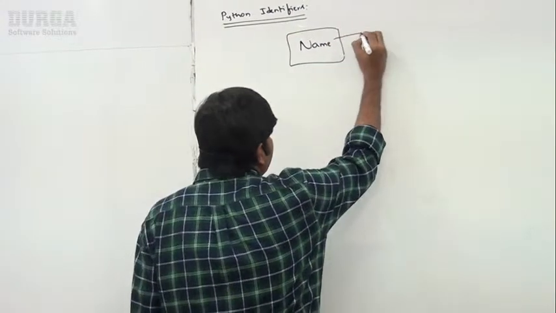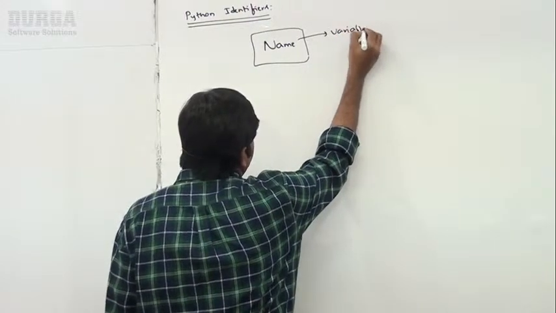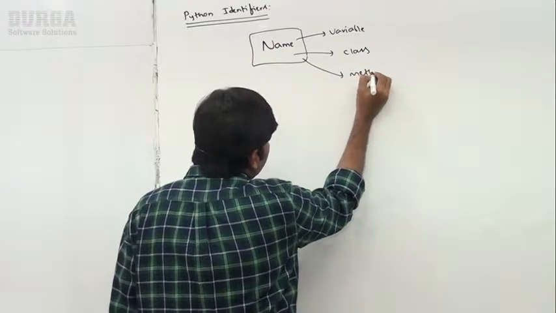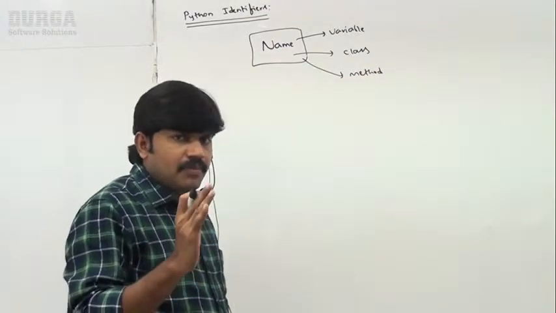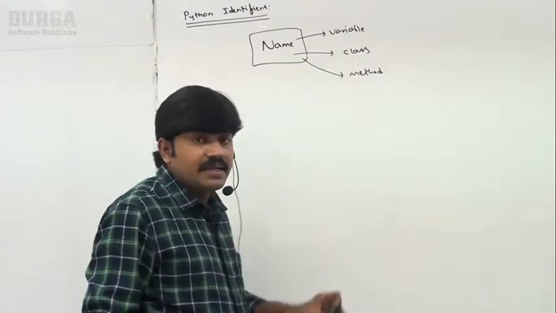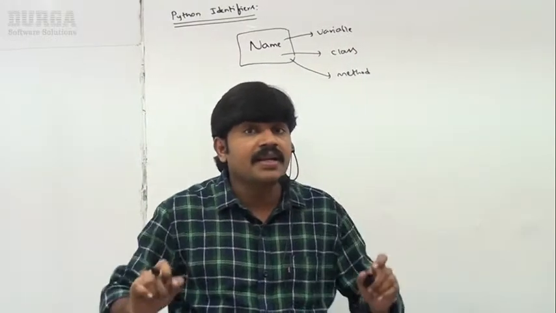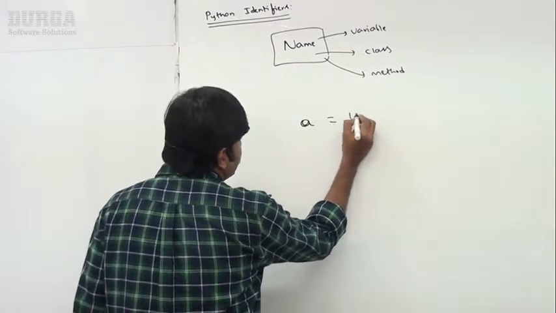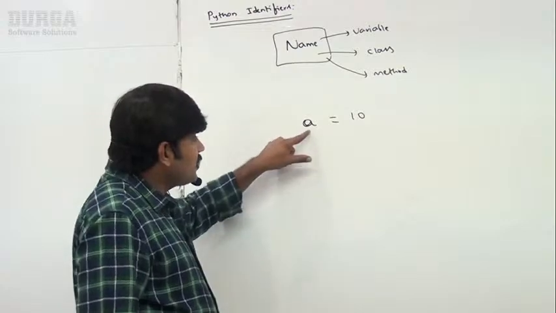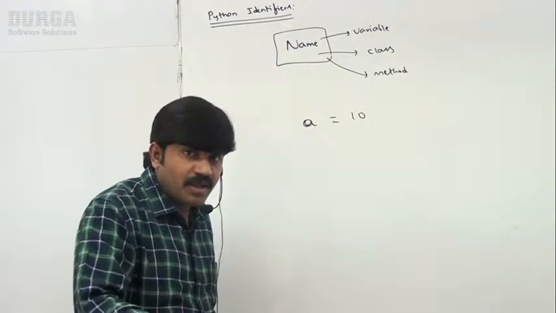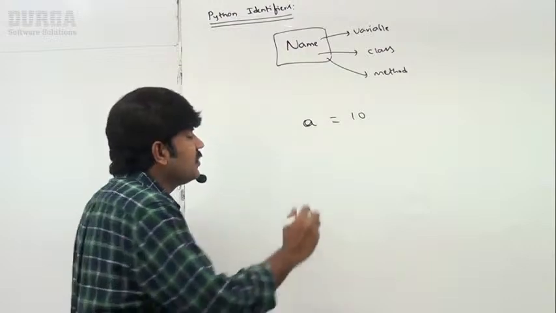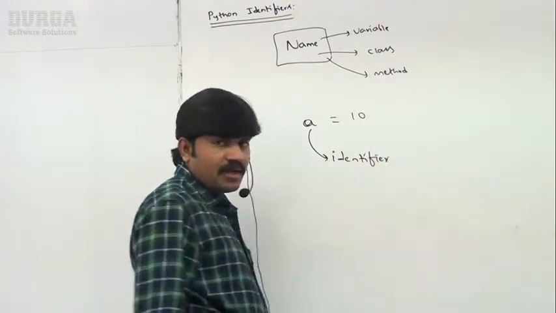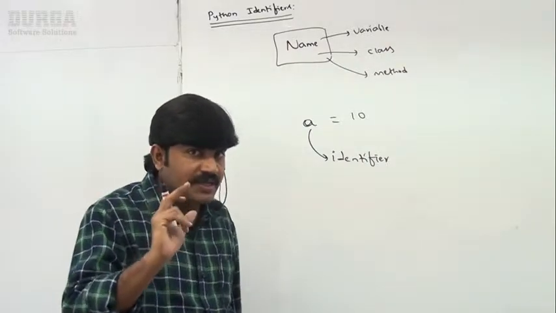It can be a variable name, or a class name, or a method name, like any name. A name in a Python program is called an identifier, which can be used for identification purposes. Like, sir, I'm taking a = 10. Are you getting? a = 10. What is a? a is the name of a variable which can be used to represent 10. This a itself is nothing but an identifier, right? What is the meaning of identifier? The name itself is the identifier.